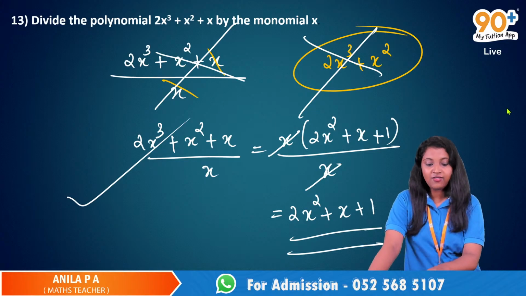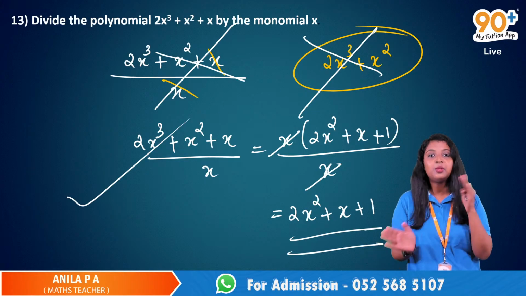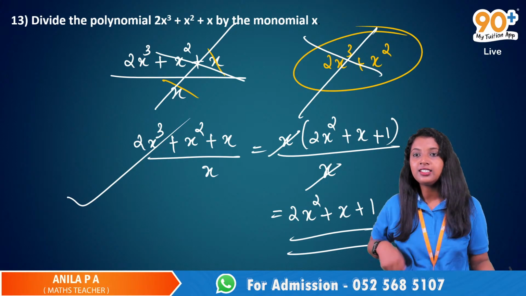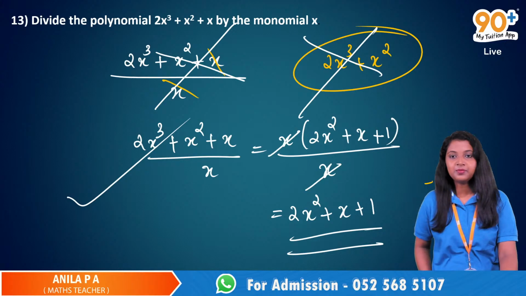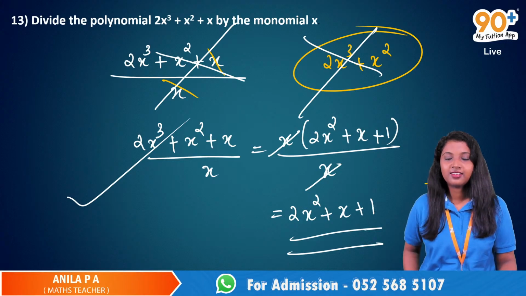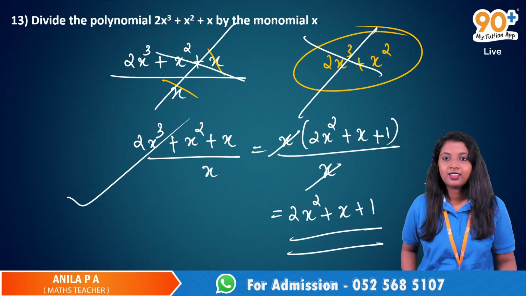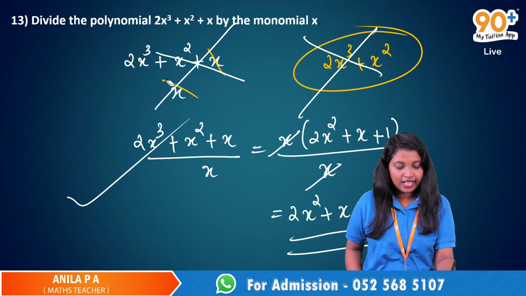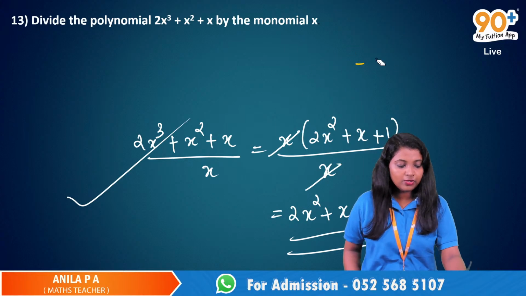Because here, see, we have a plus sign in between them. I have a different answer. What is your answer, Sanjit? Ma'am, I got the same answer, but I did a different method. I did division right here. Okay, I think you divided each term by x, maybe. What was your method?